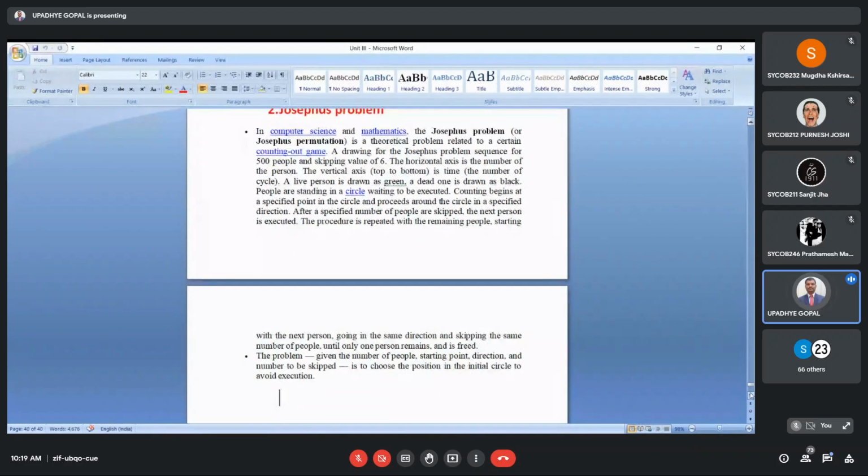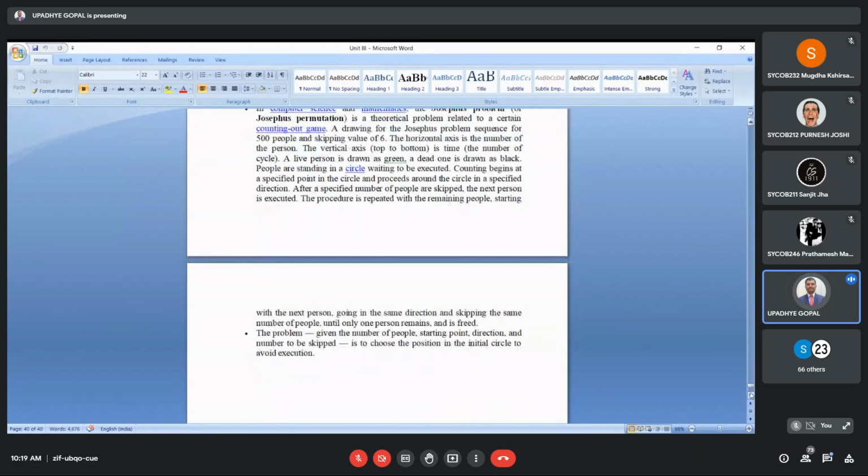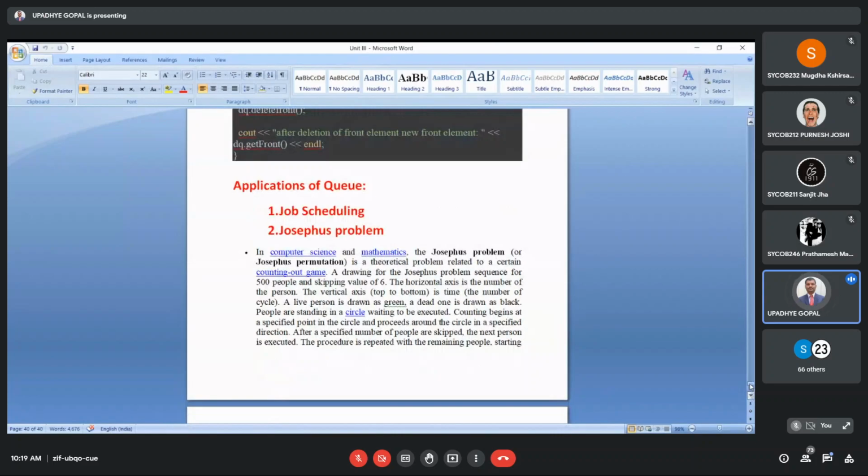Just keep in mind that we skip people in such a way that adjacent people kill each other, and the last person stays alive. I will leave this problem for your study. It is just an application, nothing else.